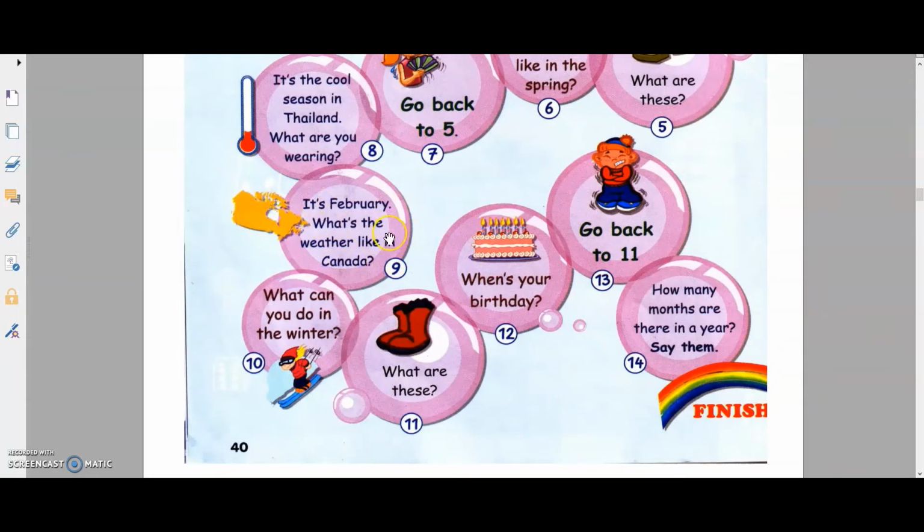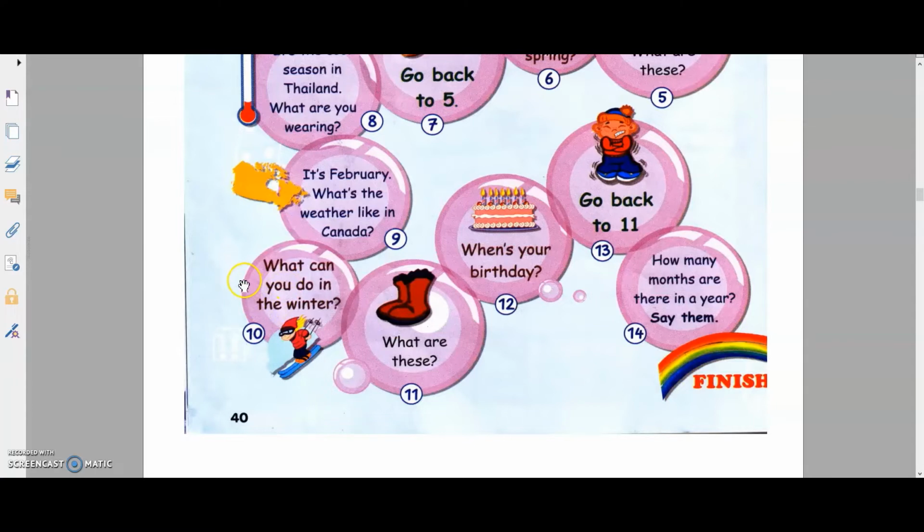Bubble 9, it's February. What's the weather like in Canada? We learned that in February they are having winter, so it's very cold. Bubble 10, what can you do in the winter? In the winter you can go skiing. You can also make a snowman.